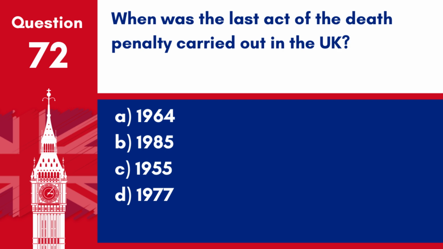A. 1964. B. 1985. C. 1955. D. 1977. Answer A. 1964. The last executions in the UK were carried out in 1964, after which the death penalty was effectively abolished for murder in 1965.